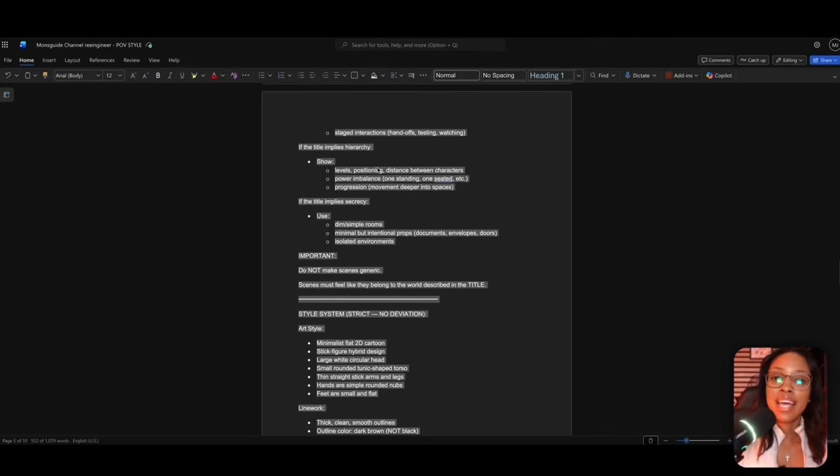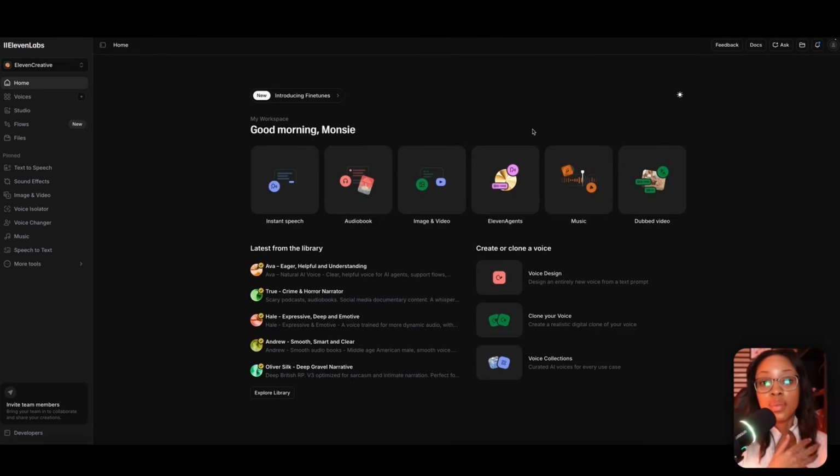So once you have all your images downloaded, the next thing you need to do is actually generate the voiceover for your video. In order to do this, you do want to come on over to 11 Labs.